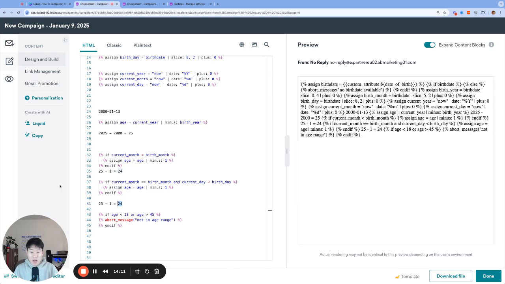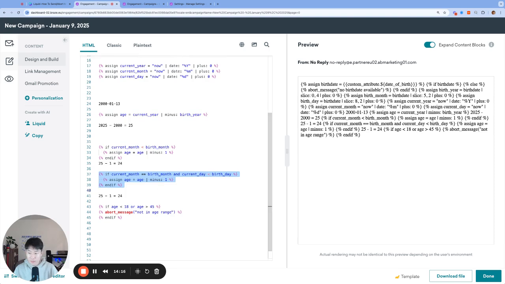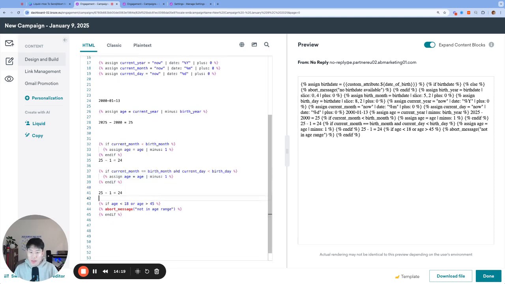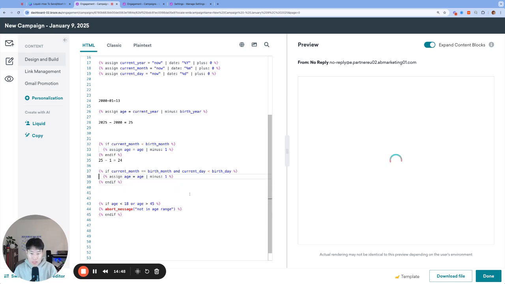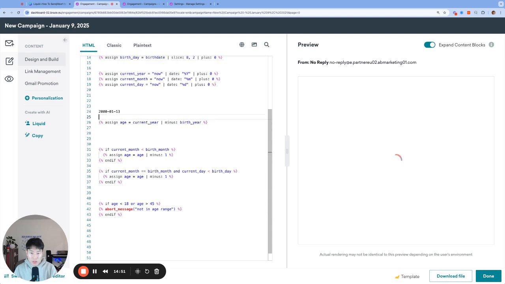But if you are in this category, that means your birthday is happening during that month, which is very exciting. And notice how we're using an AND operator in this second logic. So both this logic as well as this logic has to be true. So if the current day is actually greater than your birthday, so let's say today happened to be the 20th, which is greater than my birthday of the 13th, then we will not be making this adjustment because you actually already passed your birthday for the year. So before we go on to the next section, I'm going to go ahead and delete all my notes once again just to clean things up.